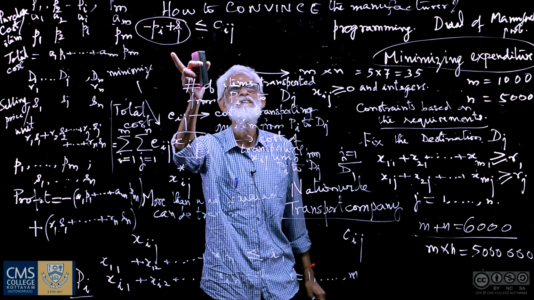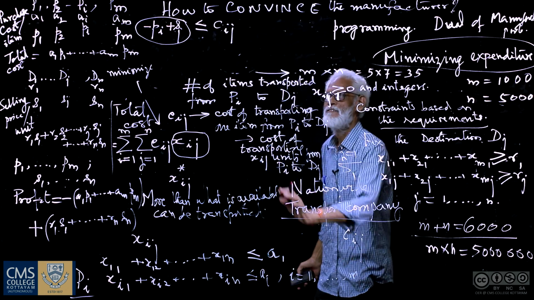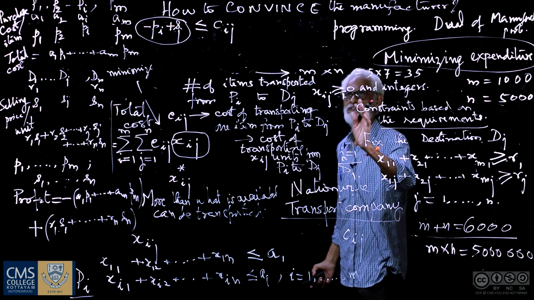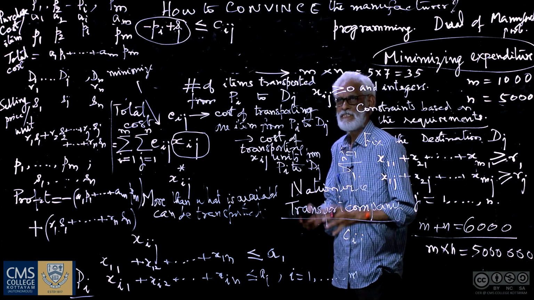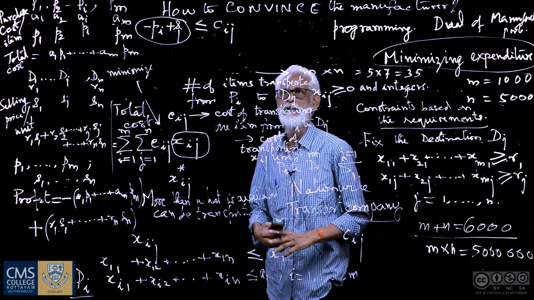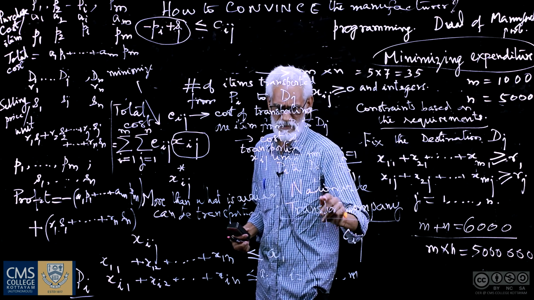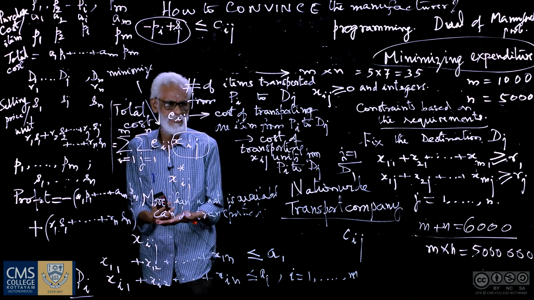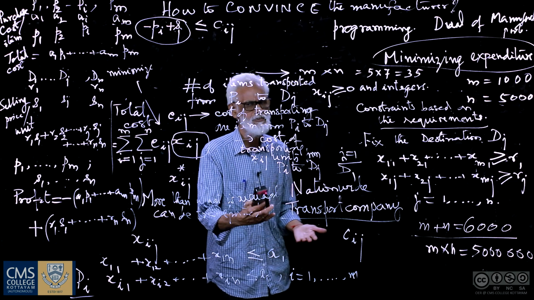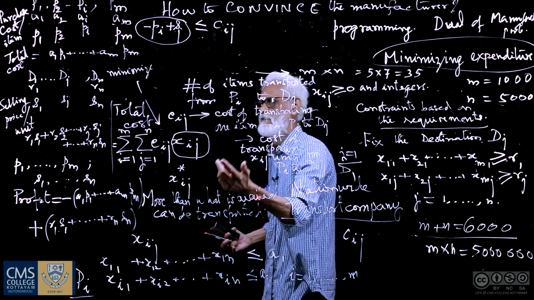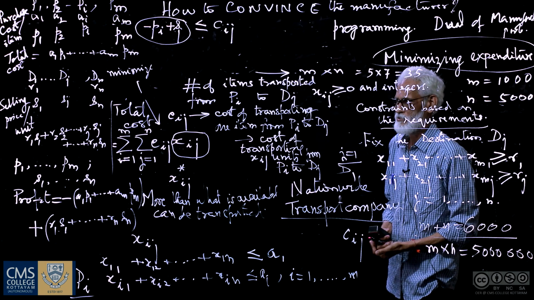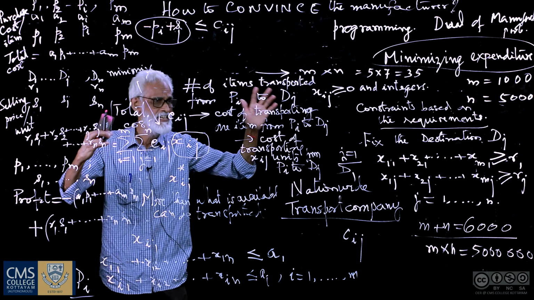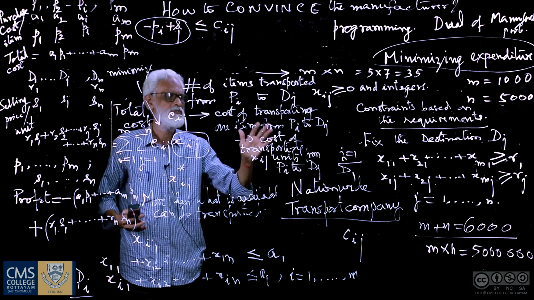So the manager, by this simple trick, convinces the manufacturer that it's always better to leave the transportation part to the nationwide transport company than doing it on his own. So two advantages are there. One is he need not bother about the optimization of the transportation cost, and that means a very large scale problem he need not bother solving.